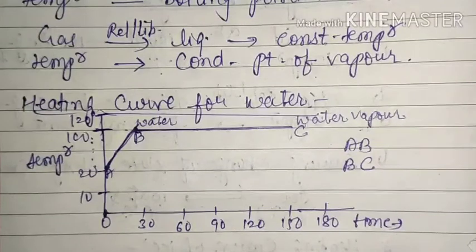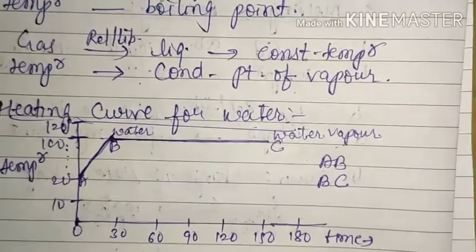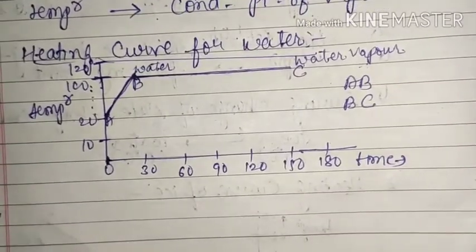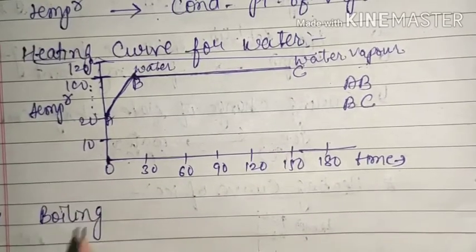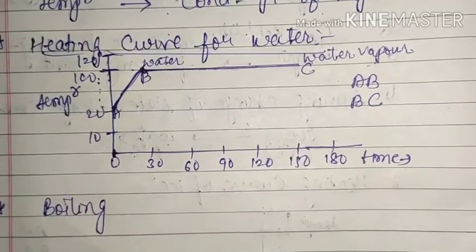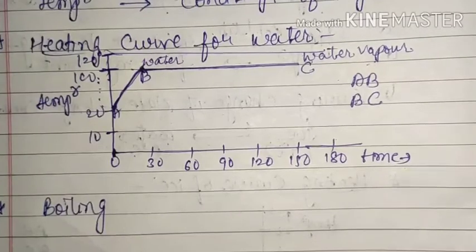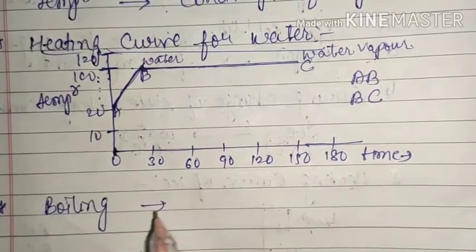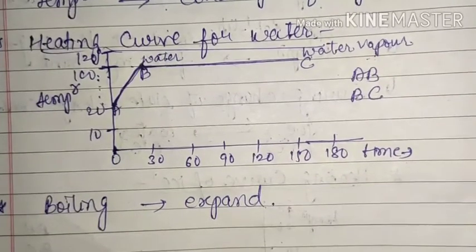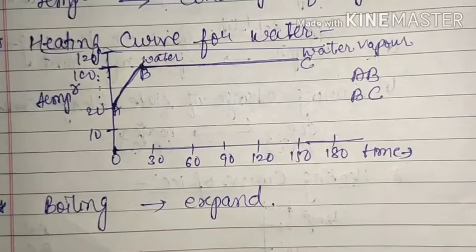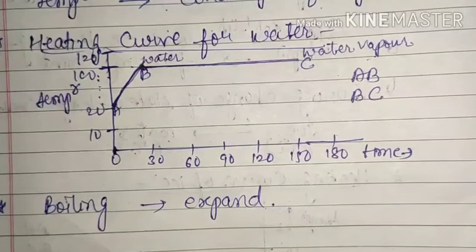The same things which we have learned for melting, we have to learn here also. That means the change in volume on boiling. Again you are giving heat. Boiling also means heating, because if you want to melt something you have to give heat to it. Similarly for boiling we have to give heat. That means if you are heating something then it must expand. So during boiling all liquids expand, or in simple words, during heating all materials or all substances expand.